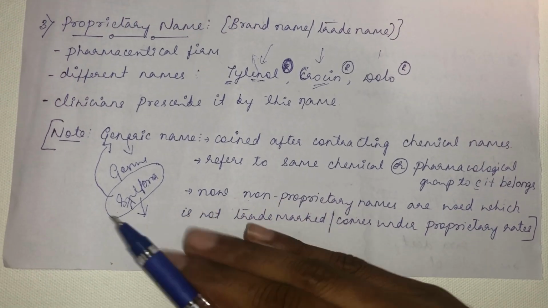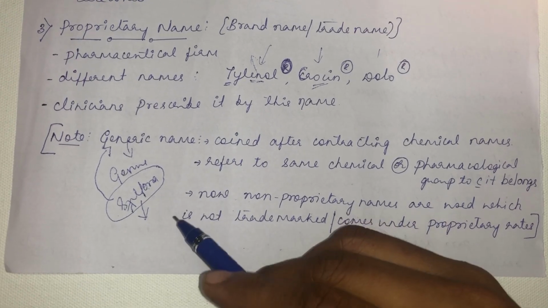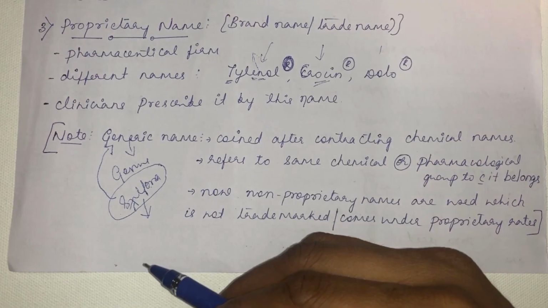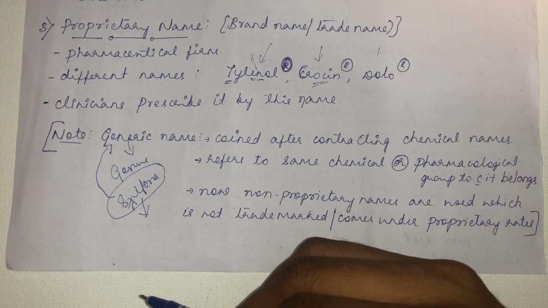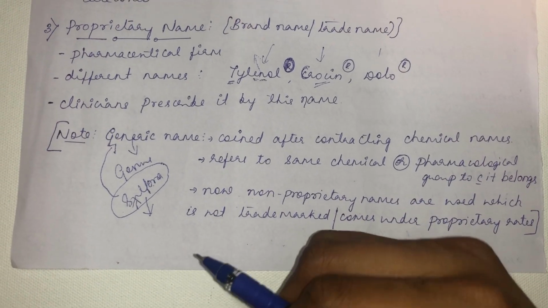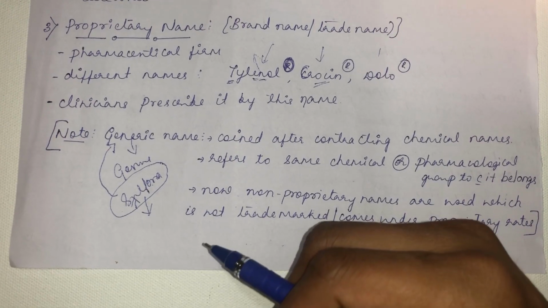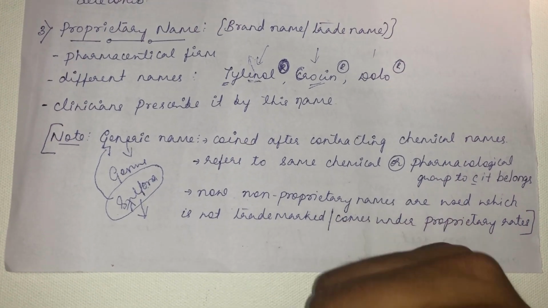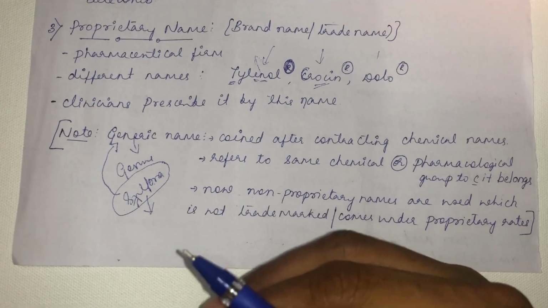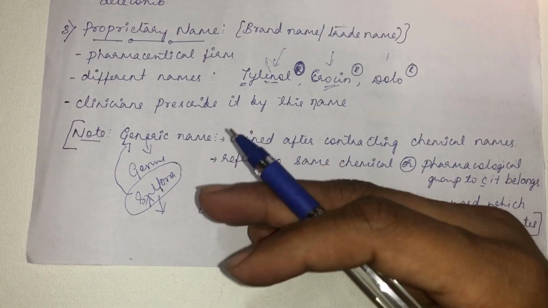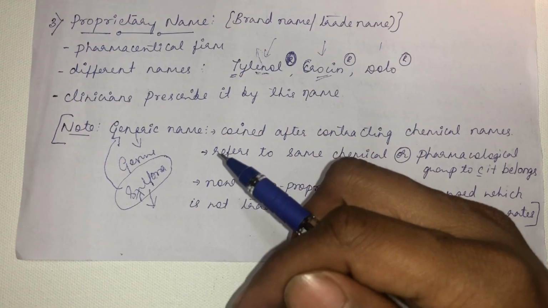And there are so many issues related to generic drugs. For reproducing the generic drugs also, there are so many regulations. One such regulation is the drug should be bioequivalent. So that's the assignment question. What do you mean by bioequivalence? You cannot simply reproduce a drug. Already paracetamol has been discovered by that pharmaceutical company.